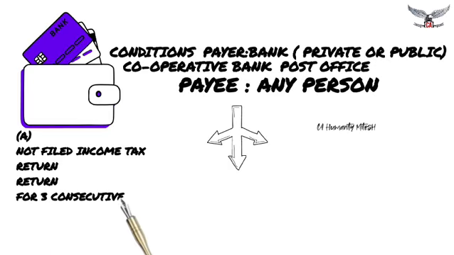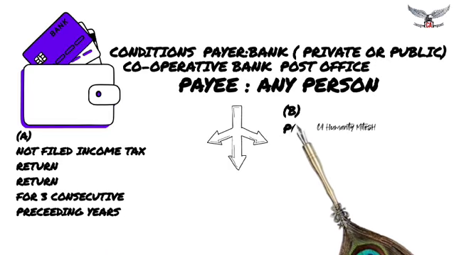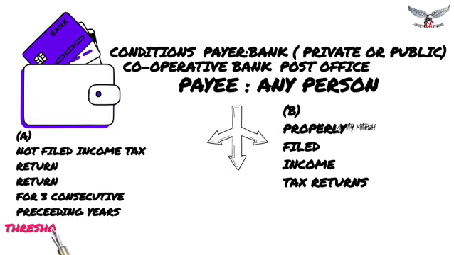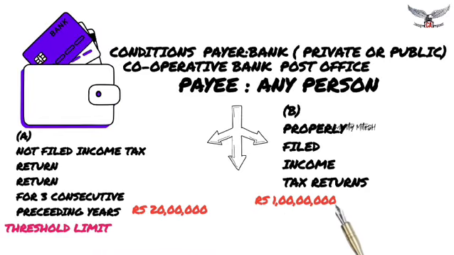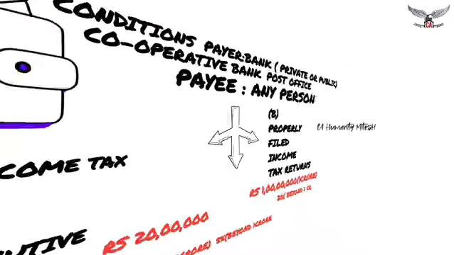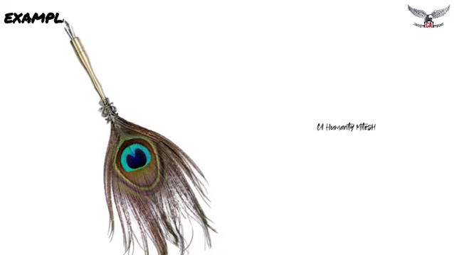Pay some more attention to this particular part of the video because this is a favorite for the examiner to test in the examination. For the person who has not filed income tax returns properly, there is no TDS up to the limit of 20 lakhs. From 20 lakhs up to 1 crore, the TDS rate is 2%, and on crossing 1 crore, the TDS rate is 5%. On the other hand, for the person who has filed returns, there is no TDS up to the limit of 1 crore, and beyond 1 crore the TDS rate is 2%.